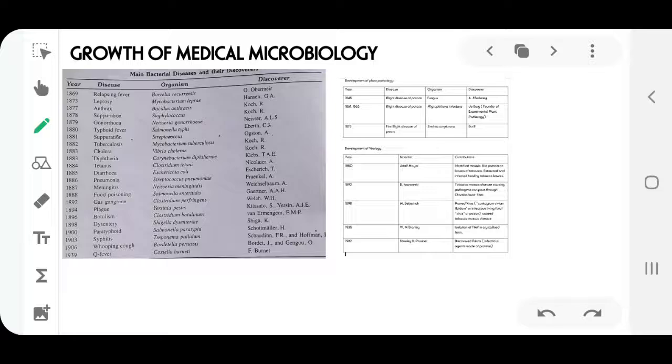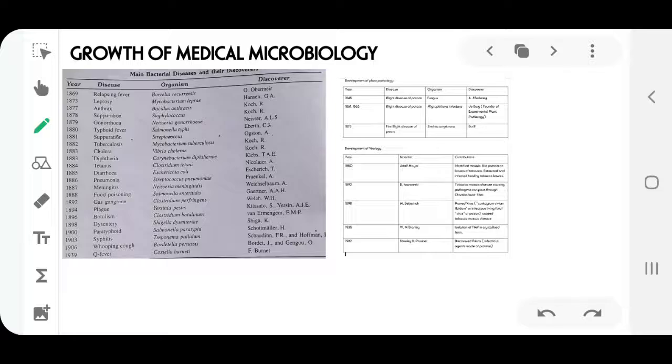Now, during the 1850s to around 1950s, which was known as the golden age of microbiology, we saw wide growth of discovery of microorganisms, the causative agents of different diseases. These microorganisms can be bacteria, viruses, protozoa, which we know now. But previously, viruses or bacteria and all this were not so clearly distinguished.